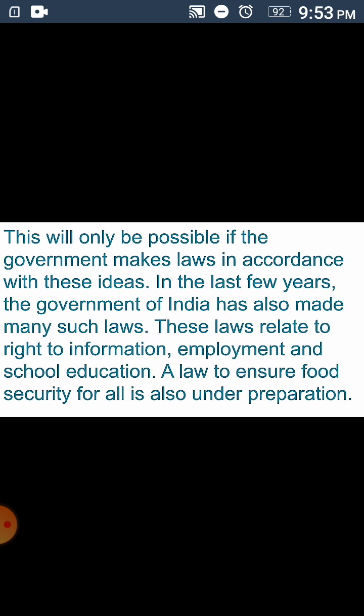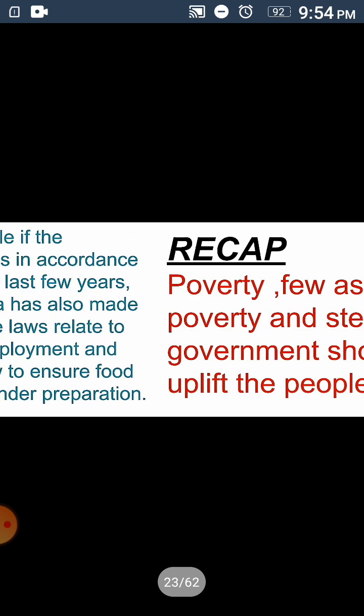That is, the government is still preparing that law.